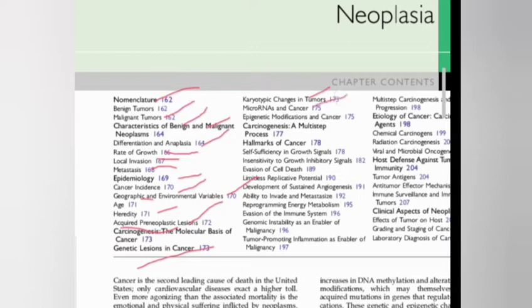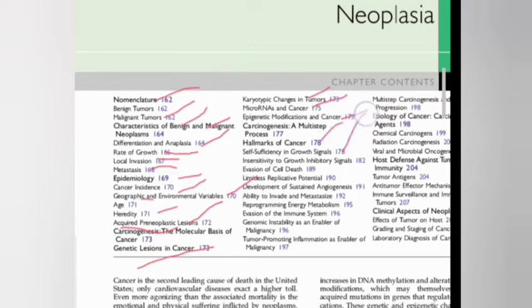MicroRNA and cancer. What are the RNAs involved in cancer? Epigenetic modification and cancer. Epigenetic means it is a hallmark of cancer also. Carcinogenesis means how the cancer occurs, the pathology of cancer. We discuss it by discussing the hallmark picture of cancer.